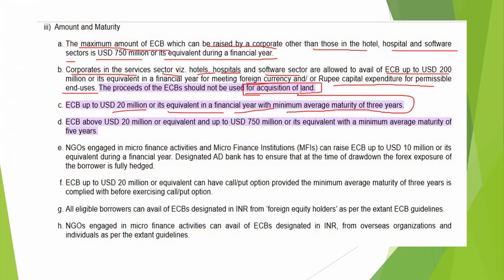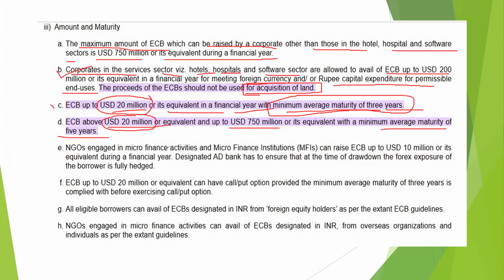And ECB up to $20 million or its equivalent in a financial year, with minimum average maturity of 3 years. So up to $20 million, they will have the minimum average maturity period of 3 years. And if it is above $20 million and up to 750 million or its equivalent, the minimum maturity will be 5 years. So you have to remember that the maturity period depends on the sector, and it also depends on the amount. Up to $20 million, maturity will be 3 years; above $20 million, minimum maturity is 5 years.